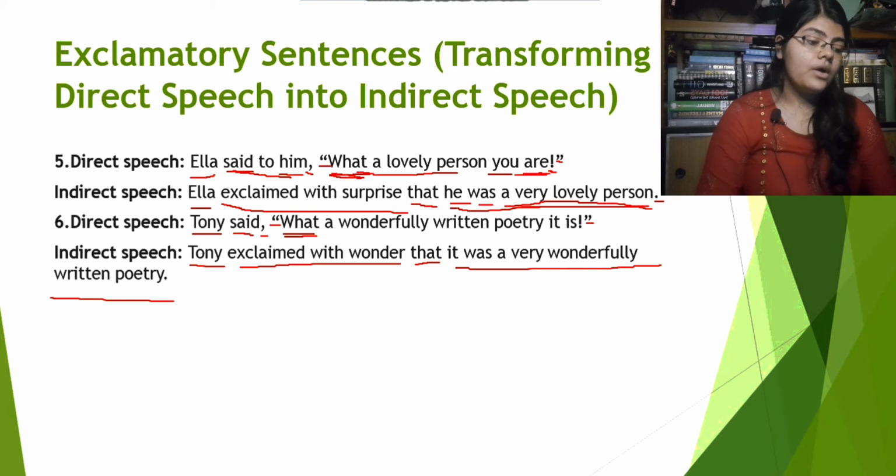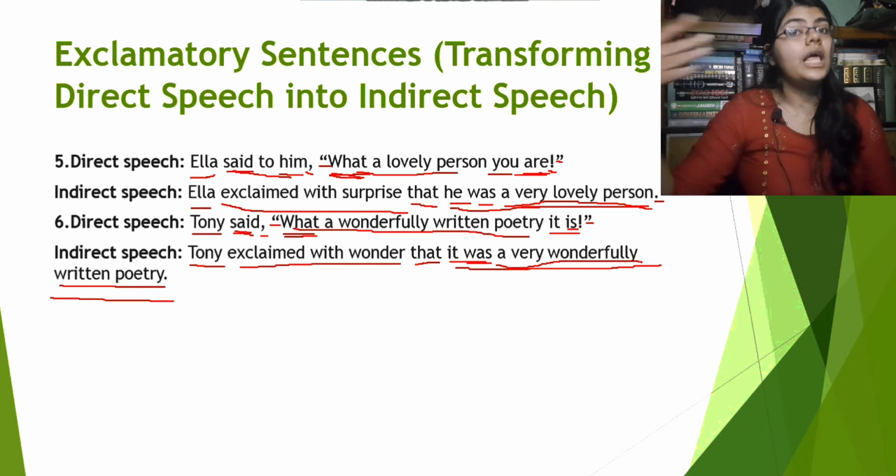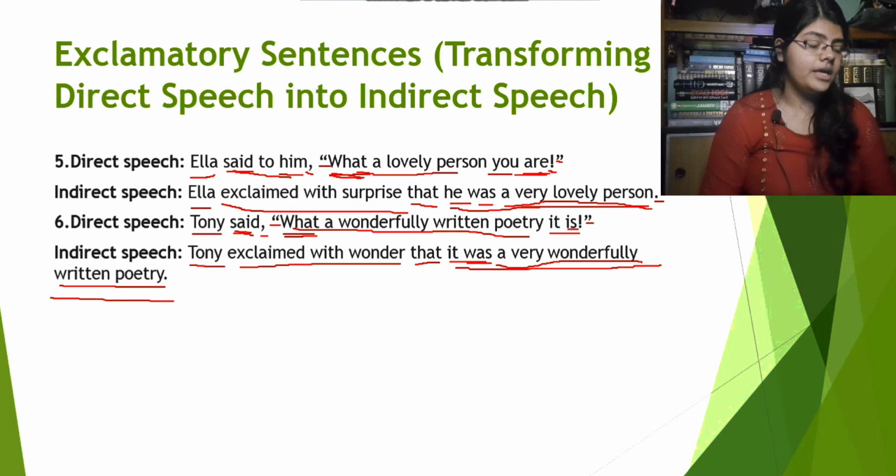What is happening here? "What a wonderfully written poetry it is." First of all, "it is" will be "it was," because the "is" will change into "was." Why? Because the reporting verb is in past tense. Again, now "what a wonderfully written poetry" will be "a very wonderfully written poetry." This is how we change an exclamatory sentence into an assertive one, by using the word "very" whenever there is "what" or "how," right? And obviously we won't use the exclamation mark at the end of the sentence. We will use a full stop, right?